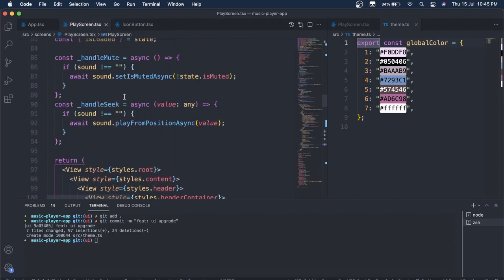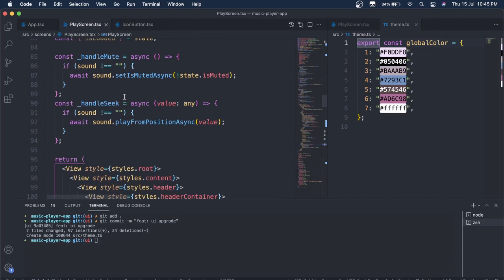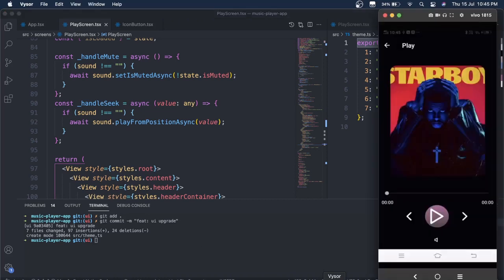And so this is all we have implemented till now, and in the upcoming videos we will focus on something else, like adding some functionalities to the back and forward buttons. And one more thing that I would like to address is that when the user pauses the song, it goes back to 0, which I kind of don't want. So in the next video we are going to address that as well.